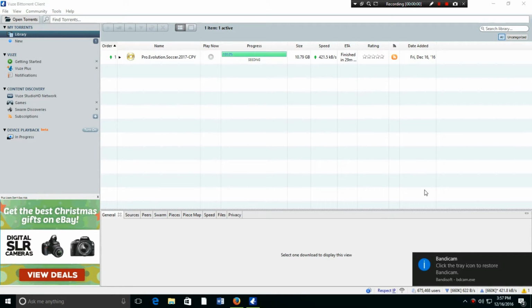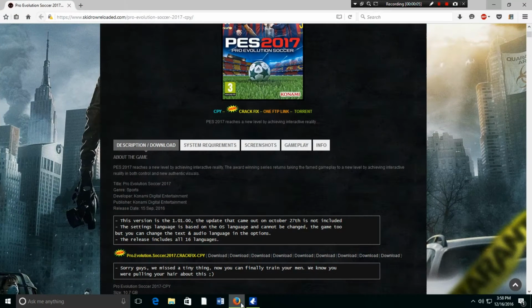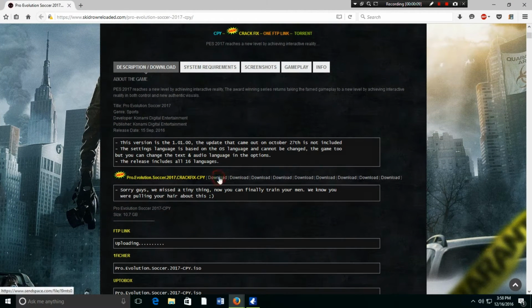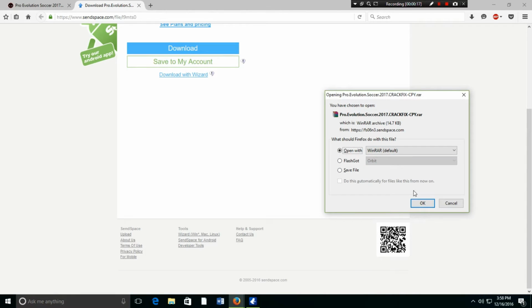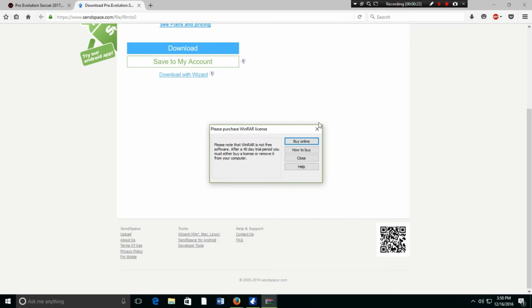After you have downloaded the files, you need to download another file, the crack fix. There's a problem with the crack. Let's try. Okay, you just need to select download. Because there's a problem with the crack, we need to download it. You just need to open it. Okay, now you've got the two files.